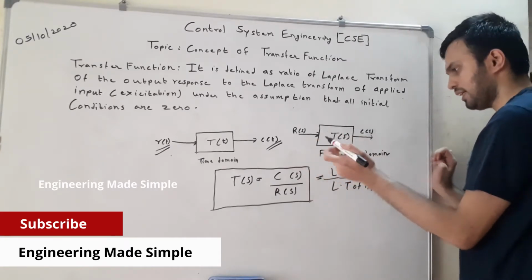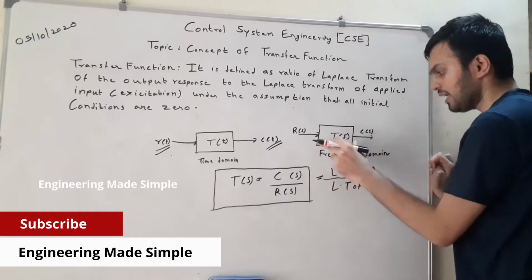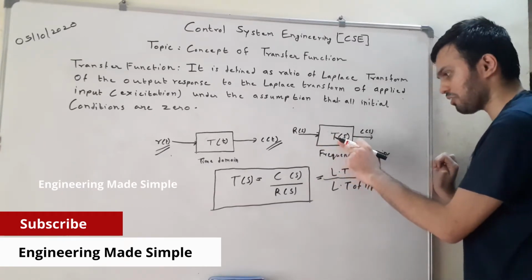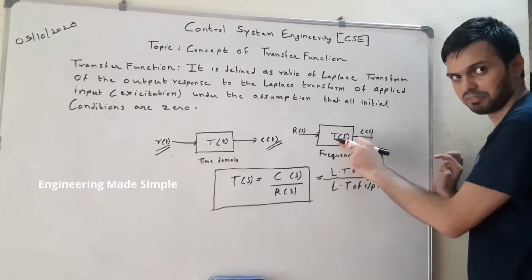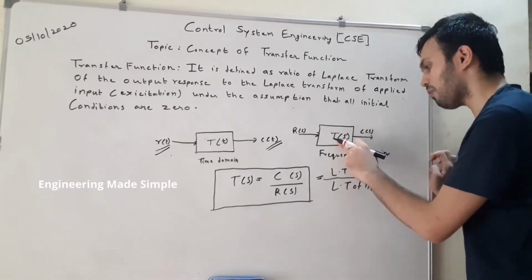Here have a look at the second diagram. This is a block which has a certain transfer function in the S domain, T of S, obtained after taking the Laplace transform. Now what does the definition say?